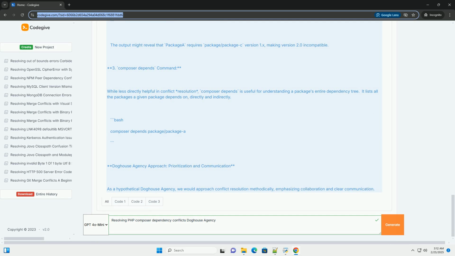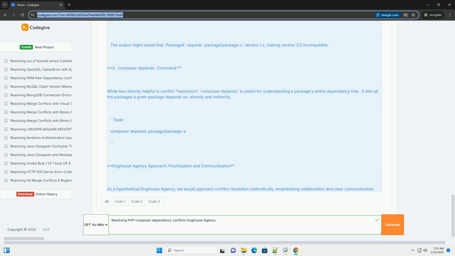5. Using --ignore-platform-reqs and --ignore-platform-req=ext-intl. This command line option is for ignoring the platform requirements. It can be useful for testing in environments that do not perfectly match the target system. Note that this is best for testing. Ignoring specific platform requirements.